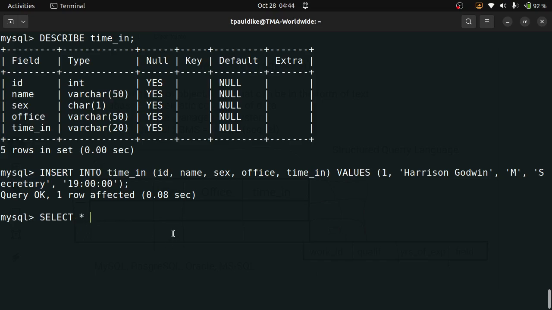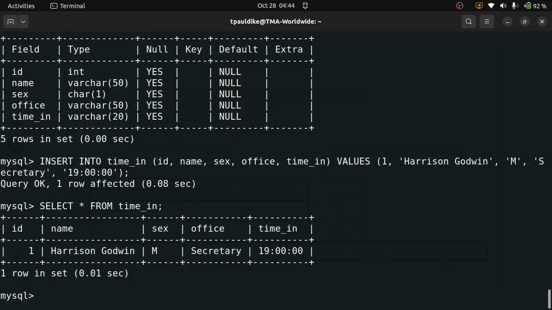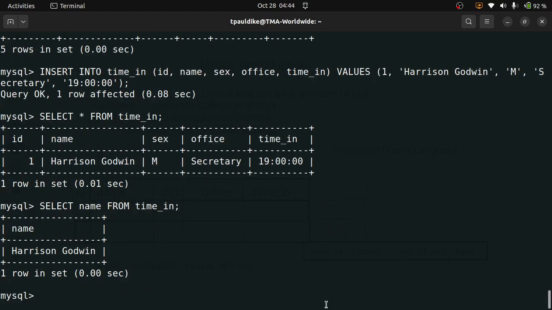Select everything from the table named timing. So it's showing us now that this is all we have in that timing. You can choose to not select everything. You can choose to select only name. Let's see what name is there. Select name. It will give you the name that is there, right?